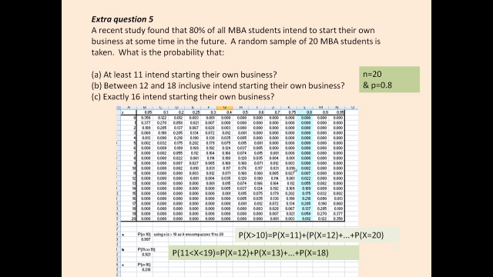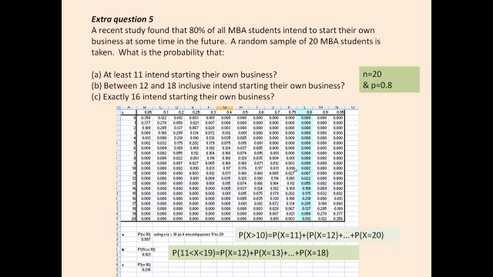Now, part A, what's the probability that at least 11 intend starting their own business? So at least 11, what are we talking about? We're talking about 11 or 12, 13, all the way up to the maximum, which is, of course, 20. So we could write that down. You can write it down as x greater than 10. You could write it down as x greater or equal to 11.